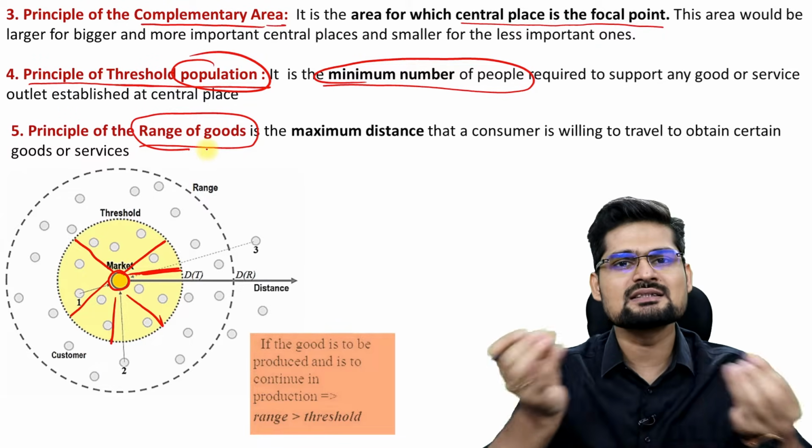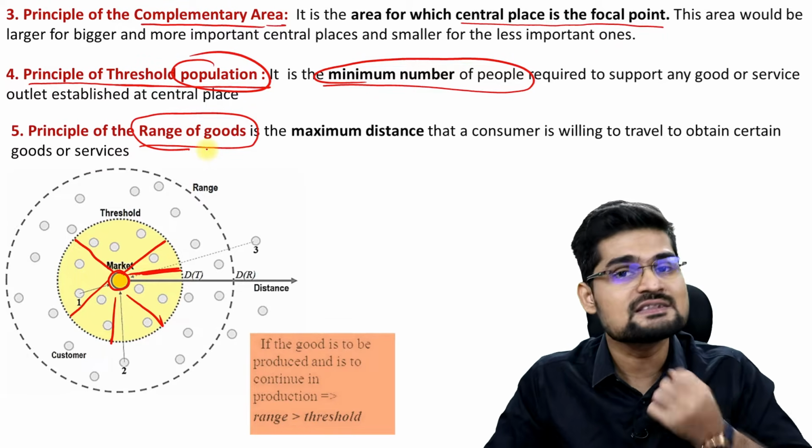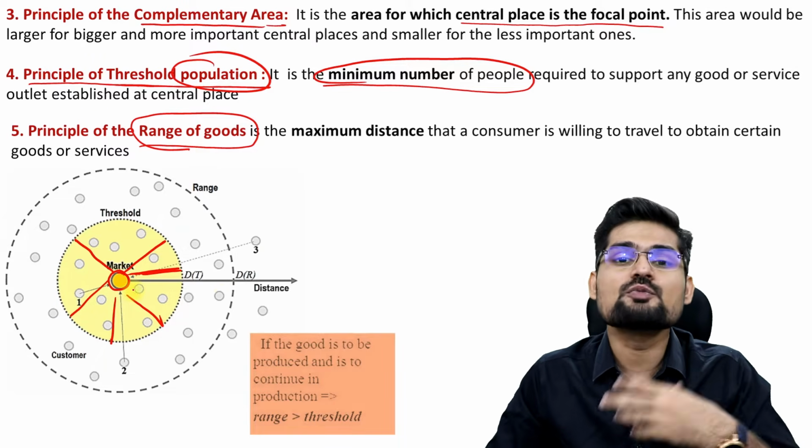It means the medical services have greater range, isn't it? That is what we call the range of goods or services, right? So for example, the Supreme Court in India.